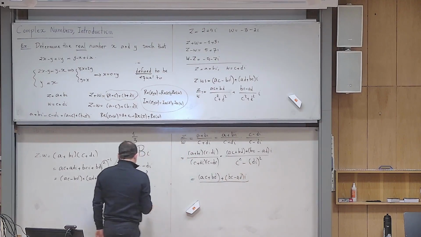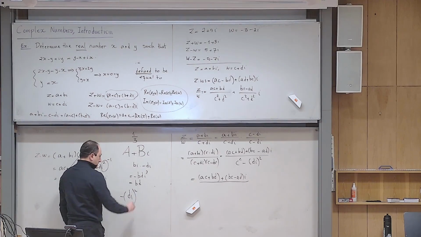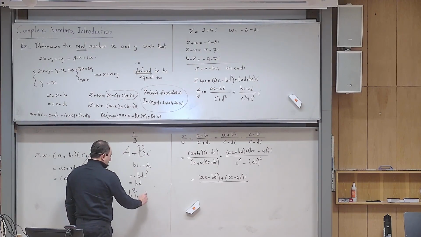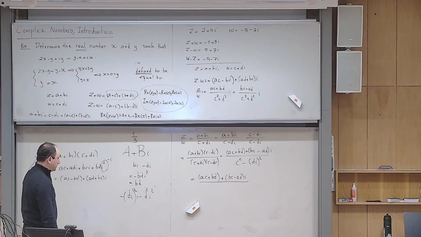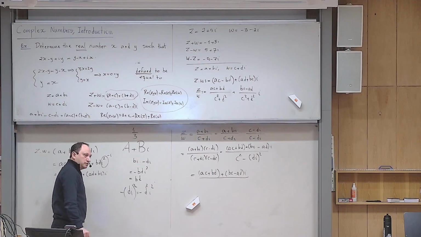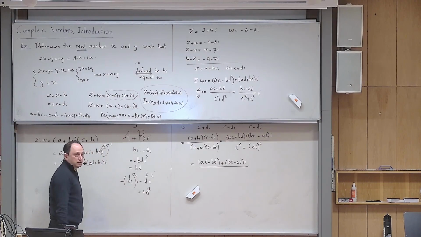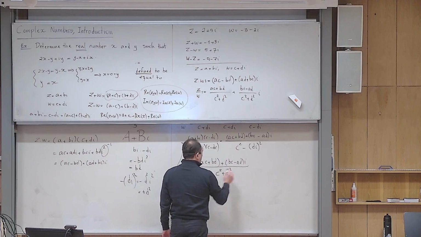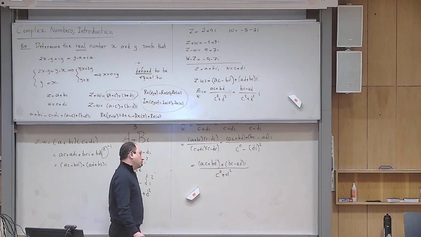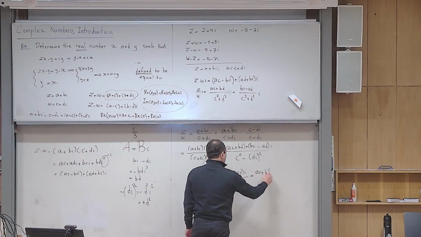So let us just do this on scratch paper. So I have minus Di squared. But this becomes minus D squared i squared. Why? Because I told you I want to respect the algebra of real numbers. But what is i squared? It is minus 1. So this becomes plus D squared. Okay, and then it means that C squared is plus D squared. And what I do, I take this one divided by that, because still I want to respect the algebra of real numbers.